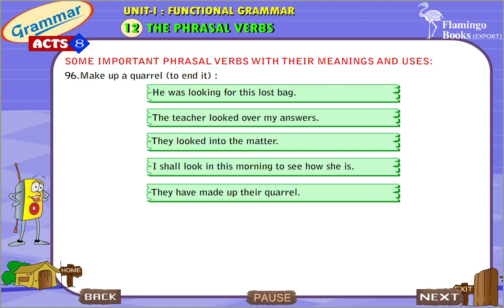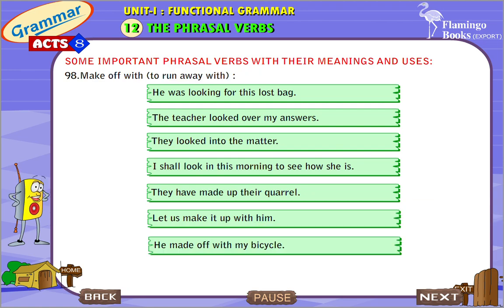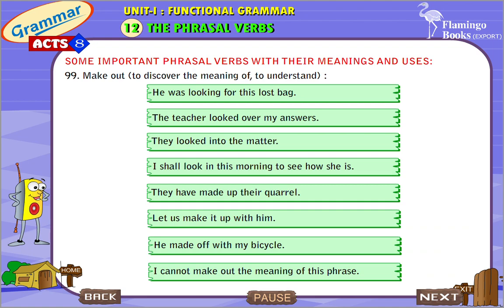Make up a quarrel, to end it. They have made up their quarrel. Make up with, to settle one's differences with. Let us make it up with him. Make off with, to run away with. He made off with my bicycle. Make out, to discover the meaning of, to understand. I cannot make out the meaning of this phrase.